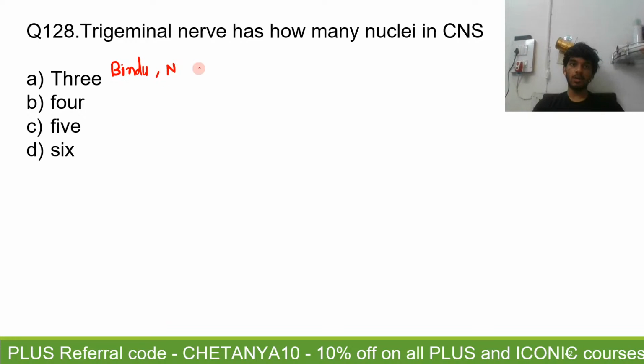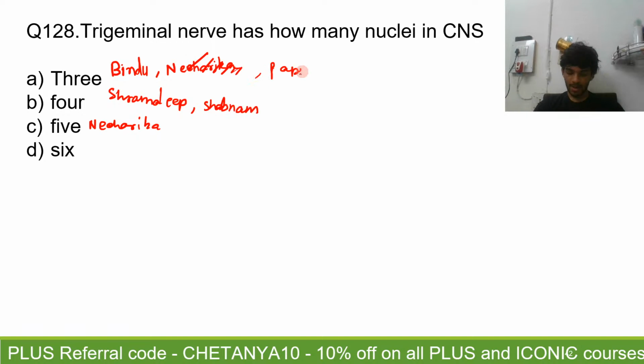Niharika is also saying A. Okay, Niharika is now saying C. Ramdeep is saying B. Shabnam is saying B.